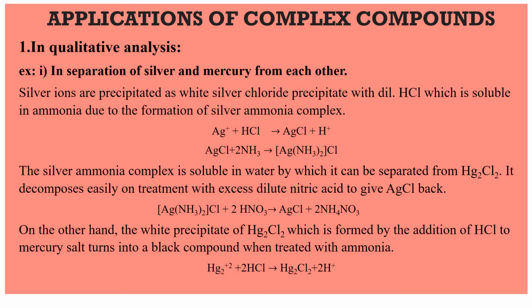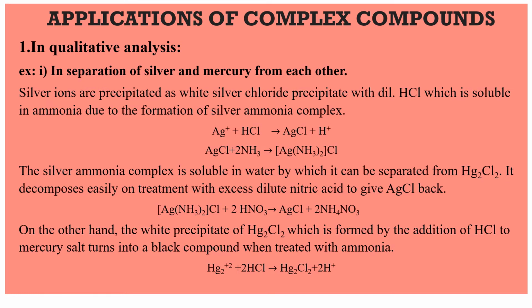Now, how is this silver ammonia complex formed? Just now we have seen AgCl, when treated with ammonia, gets dissolved and forms the silver ammonia complex. This silver ammonia complex is soluble in water, by which we say that it can be separated from Hg2Cl2. And on treatment with excess HNO3, that is dilute nitric acid, it decomposes to give silver chloride.